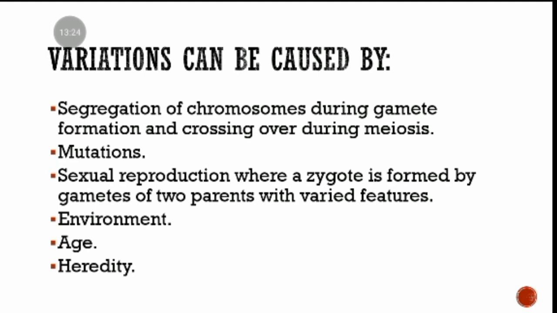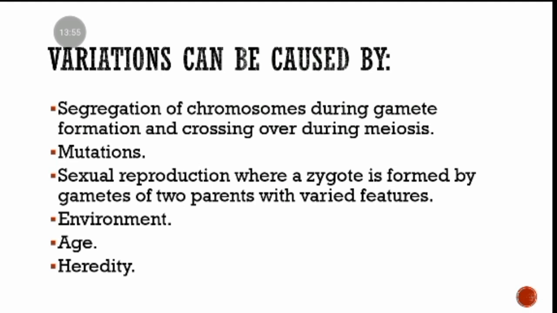You can also have sexual reproduction, where the zygote is formed from 2 parents, the male and the female. They contribute their genes, their characteristics, to form one new organism. Obviously, the offspring is going to be different from other organisms. Other causes are the environment, age, and heredity.